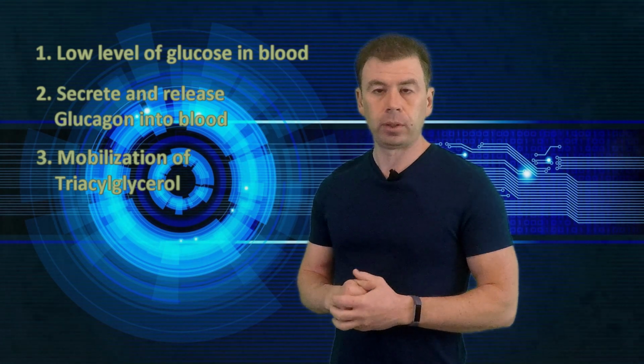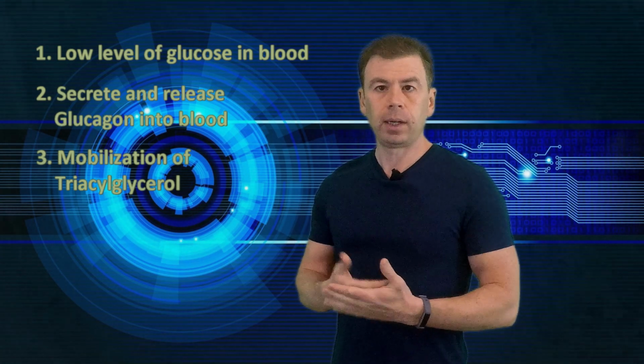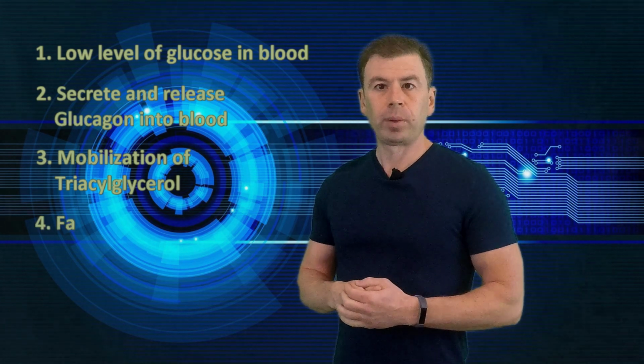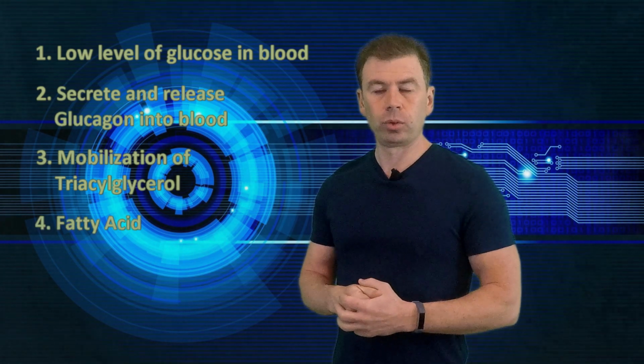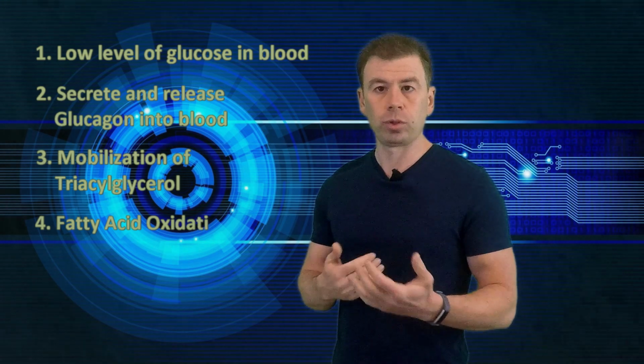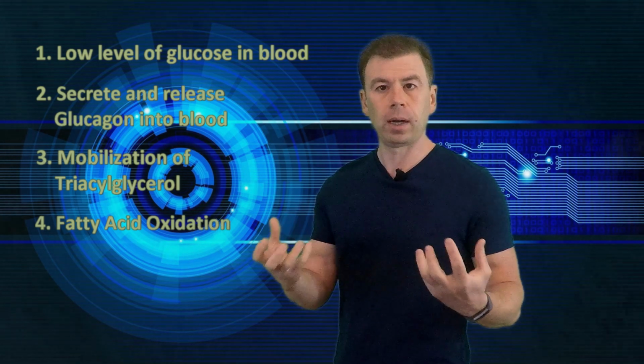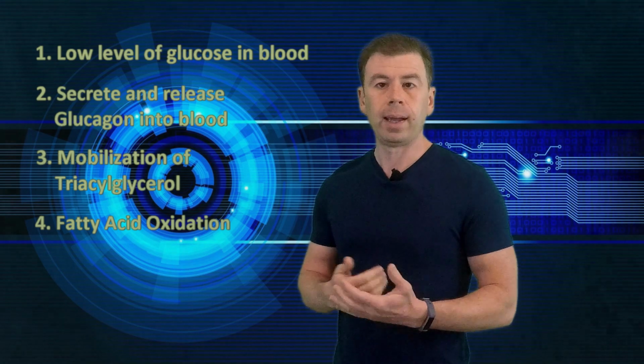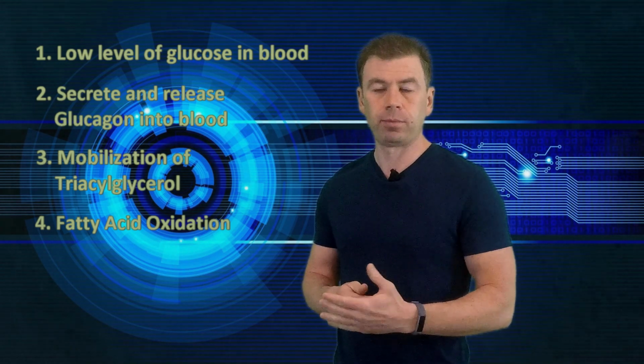And in this particular organ, these fatty acids would be processed through oxidation. So the oxidation process starts, and through this process, these fatty acids would be decoupled and transformed to energy units, adenosine triphosphate.